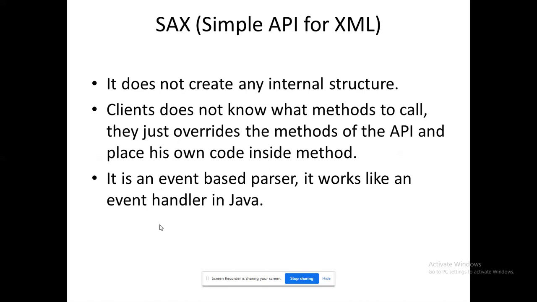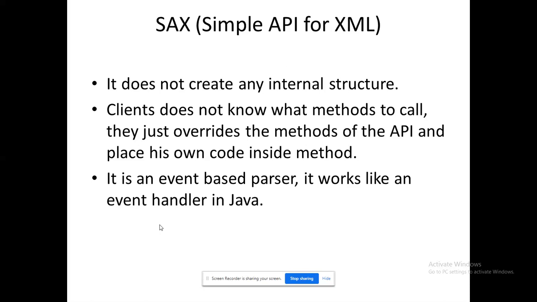And regarding SAX, the difference between DOM and SAX is that we don't have any internal structure. That means this parser will not generate any tree. Now you are going to understand the difference between DOM and SAX. It won't generate any such type of tree. Instead of that, it will give you a list of built-in methods.